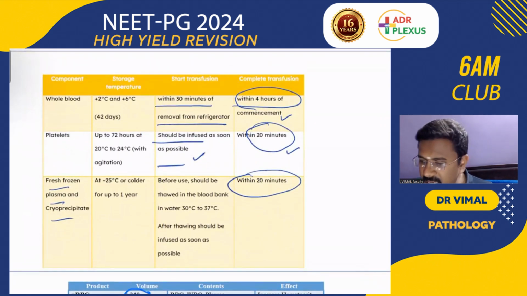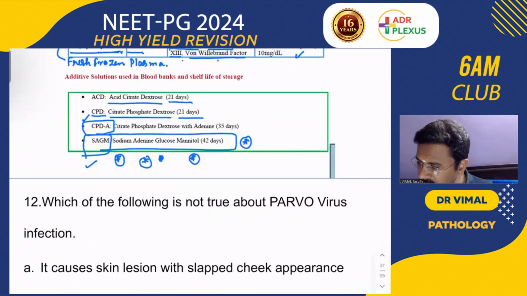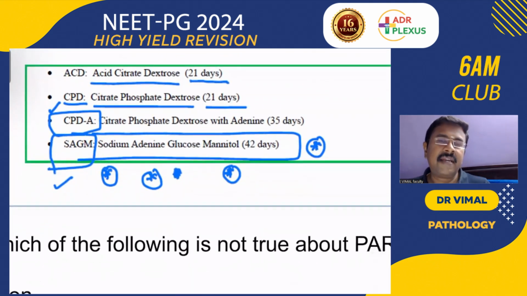Whole blood and packed RBC are stored at +2 to 6 degrees centigrade, with an additive. What are the additives added to RBCs? ACD, so remember, the question was asked. If it is only ACD, acid citrate dextrose, it is for 21 days. Citrate phosphate dextrose is also 21 days.